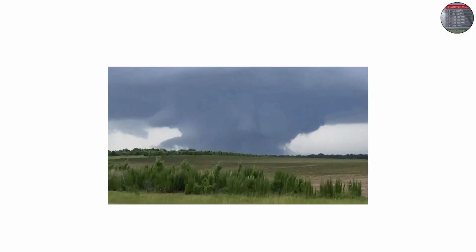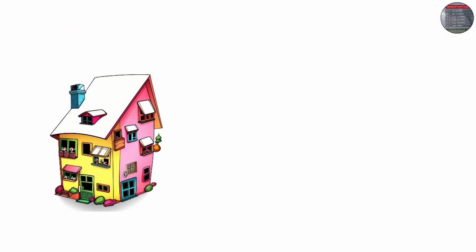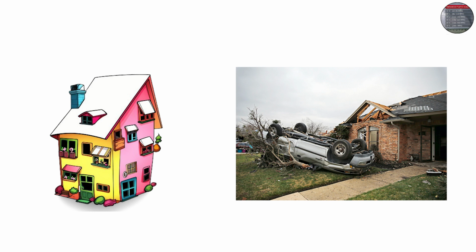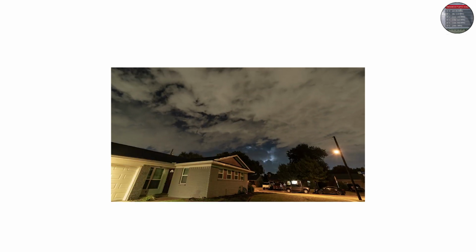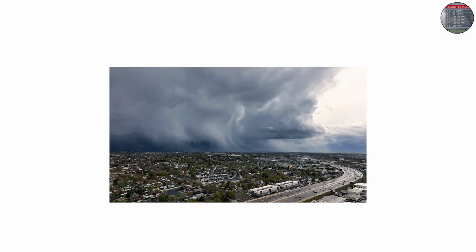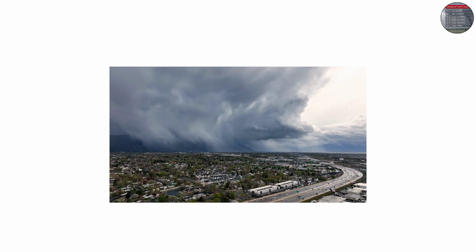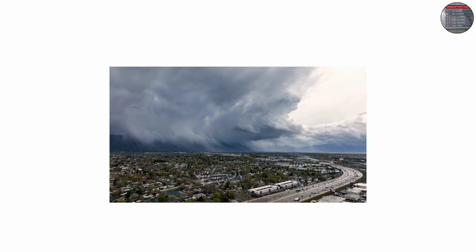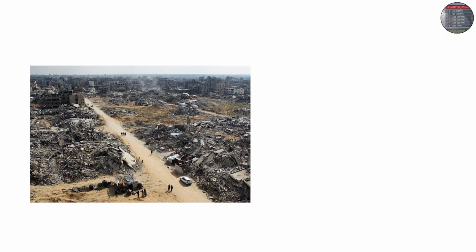EF4: devastating damage. Houses leveled, cars thrown hundreds of yards. Winds exceed 200 miles per hour, 322 kilometers per hour. EF5: the monster category. Winds surpass 250 miles per hour, 402 kilometers per hour. Entire neighborhoods are wiped clean off the map.